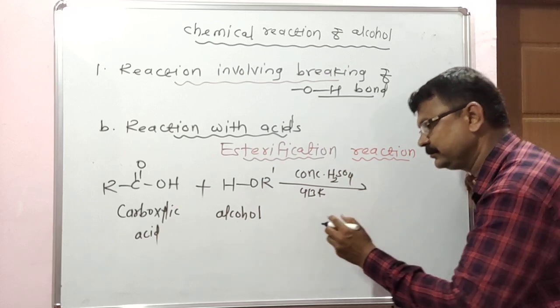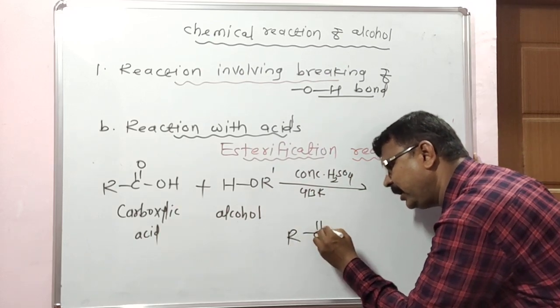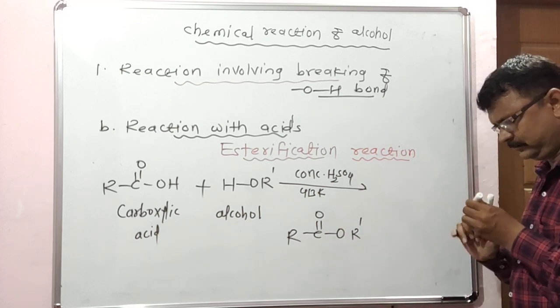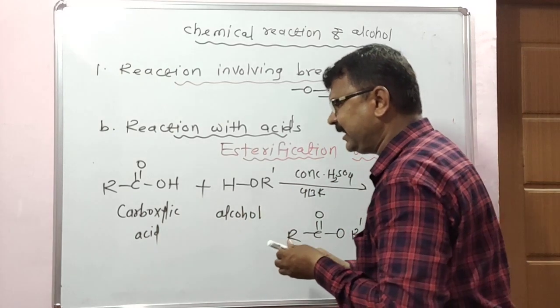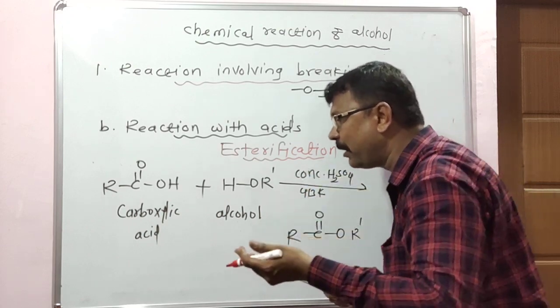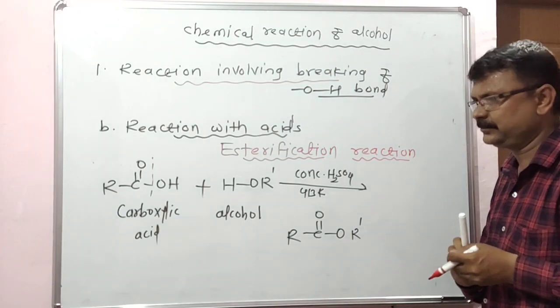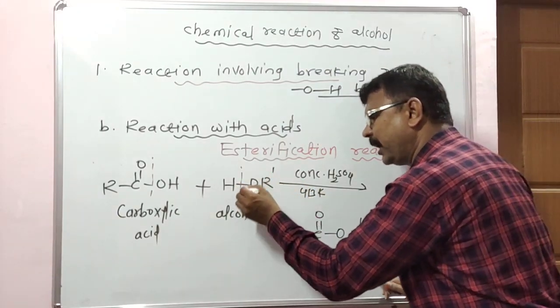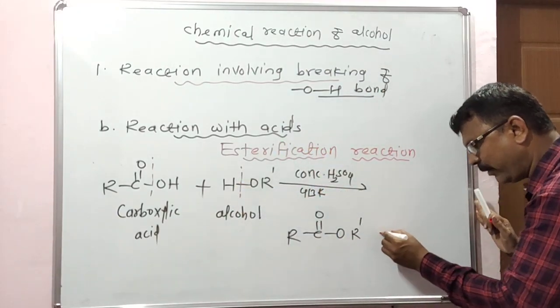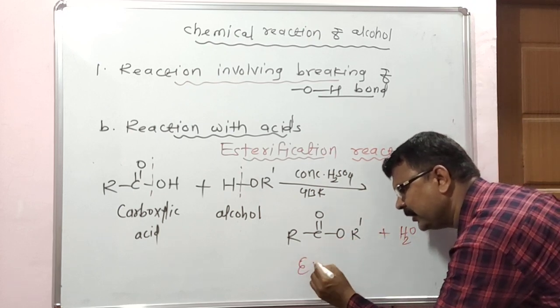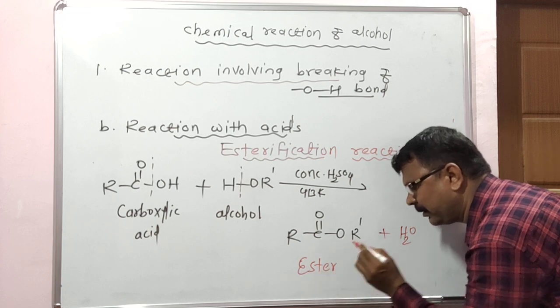It gives RCOOR'. In this reaction, a water molecule is removed: OH from the carboxylic acid and hydrogen from the alcohol. What is the name of this compound? Ester.